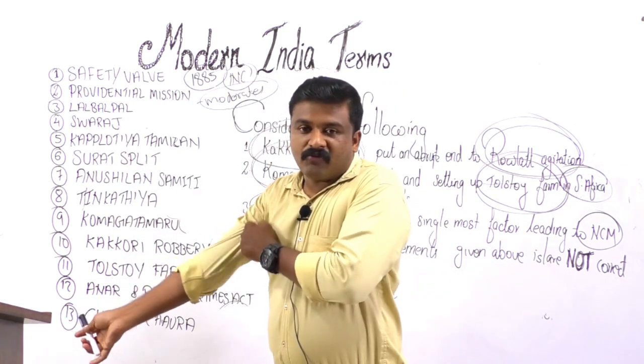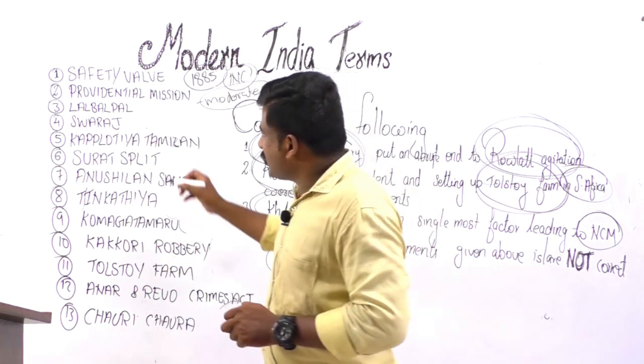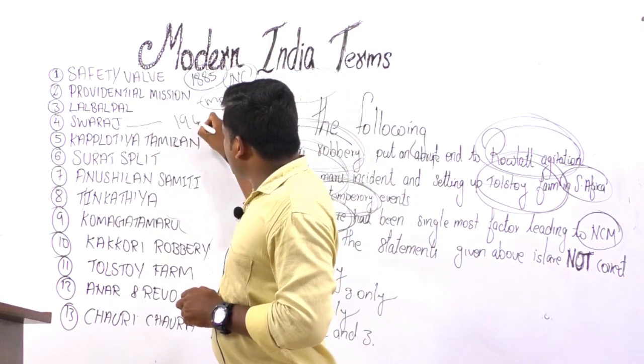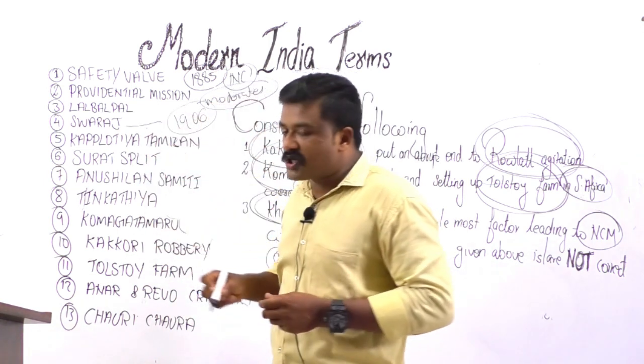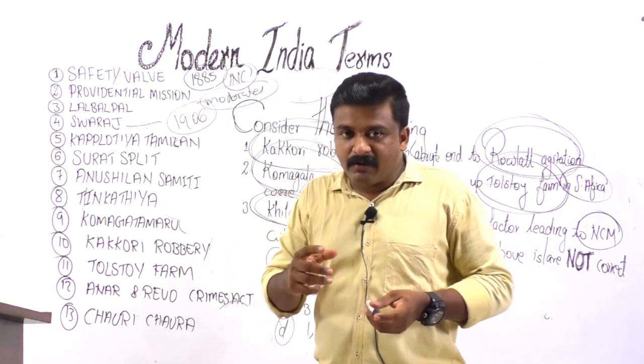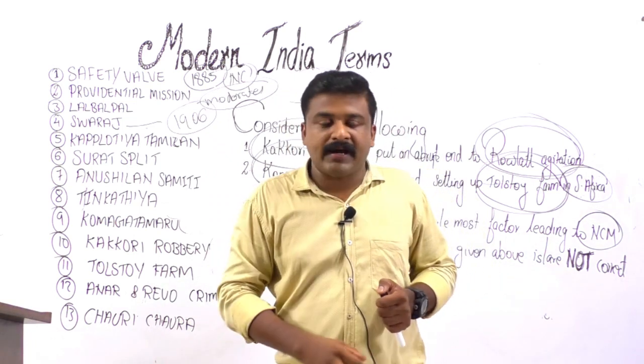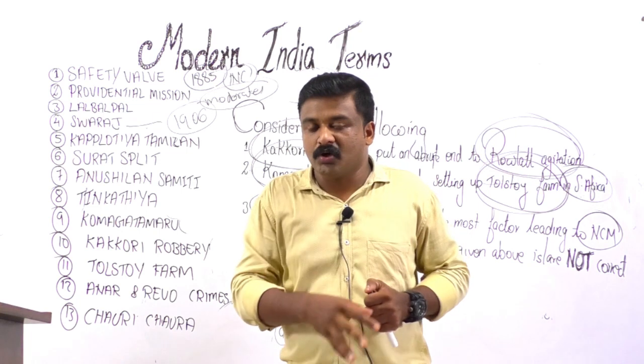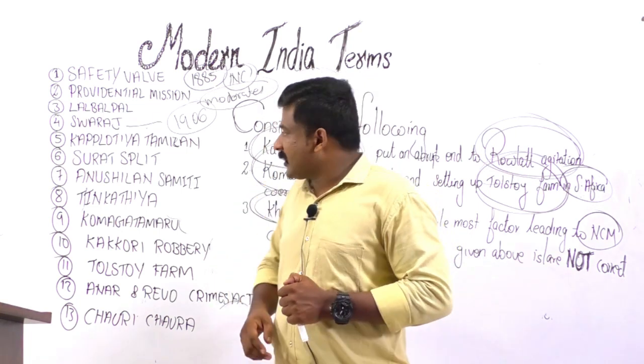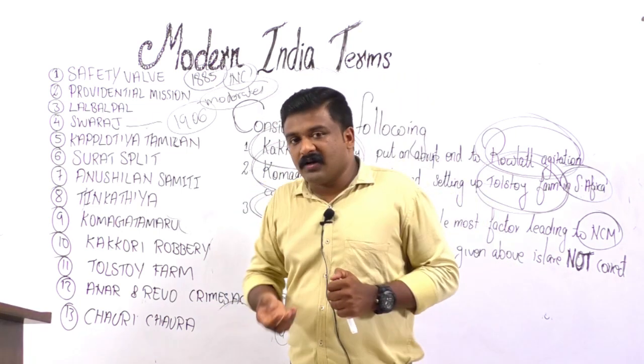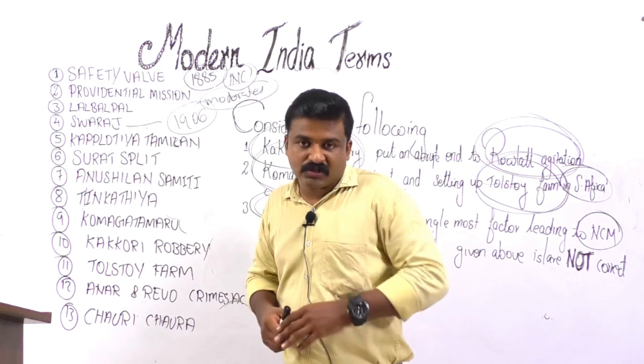Swaraj: for the first time, Congress adopted Swaraj as its political goal. That was in 1906, in its Calcutta session under the presidency of Dadabhai Naoroji. Congress for the first time accepted Swaraj as its political goal. In fact, this term was coined by Swami Dayanand Saraswati.